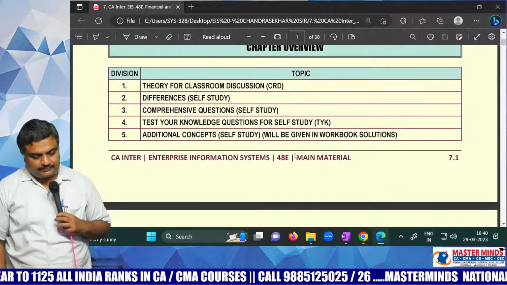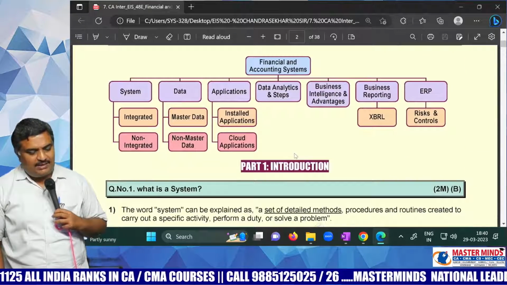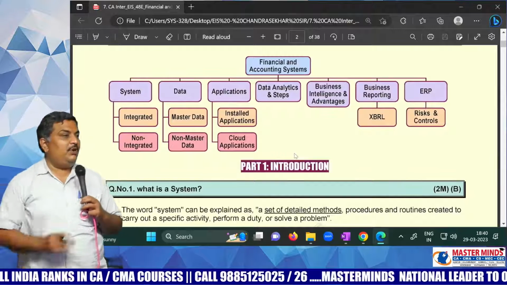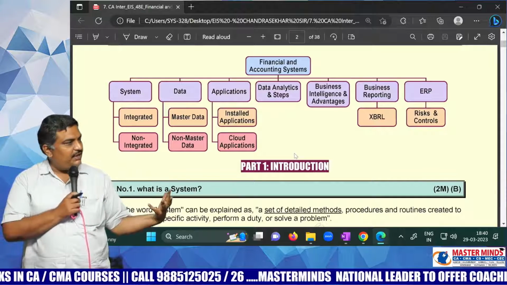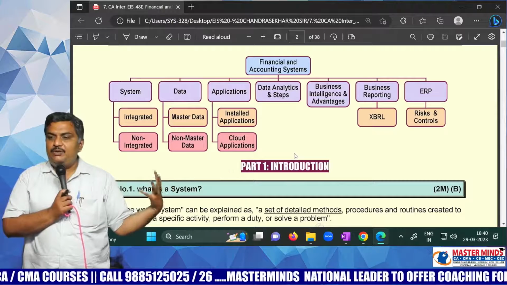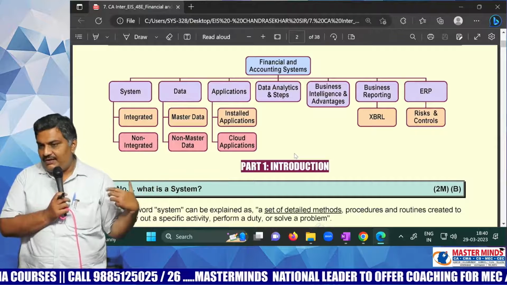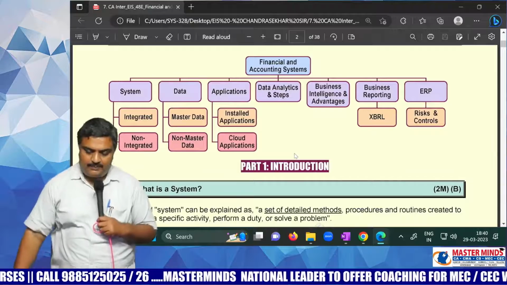Okay. Now, what is this lesson about? This lesson talks about how a financial and accounting system can be used in an organization and what are the softwares that can be used for managing the finance and accounting of your organization.